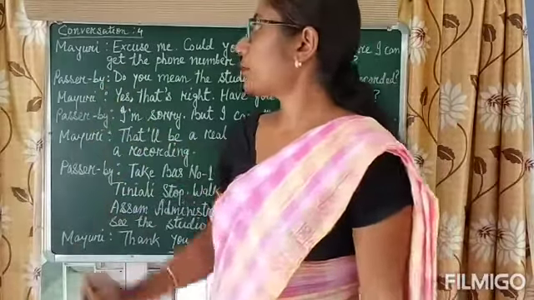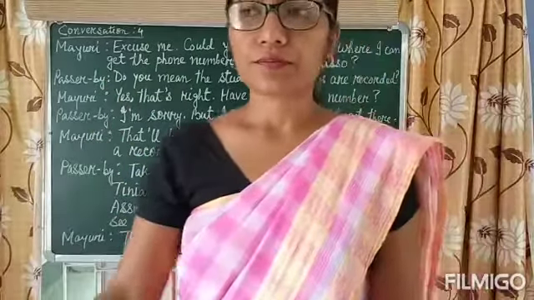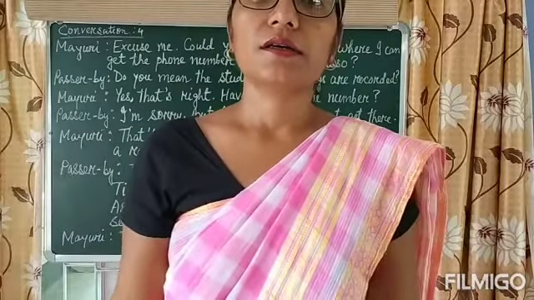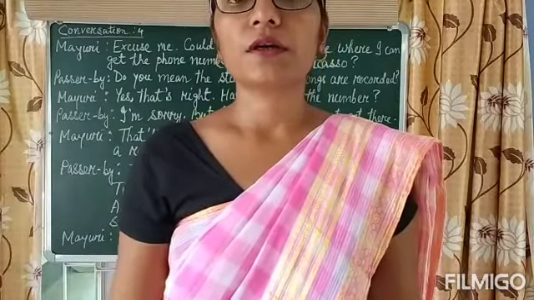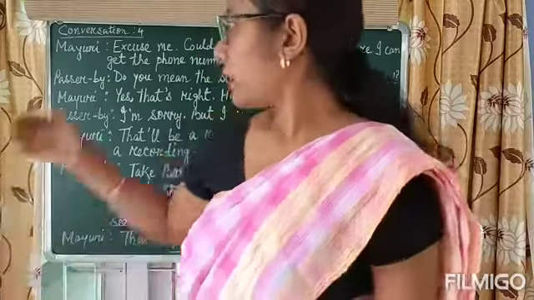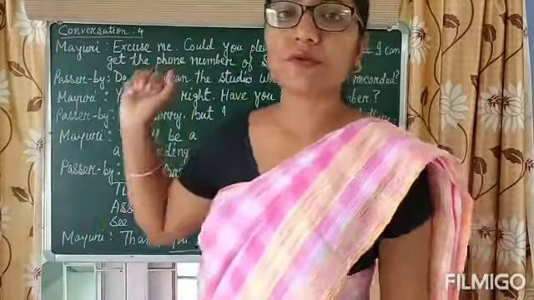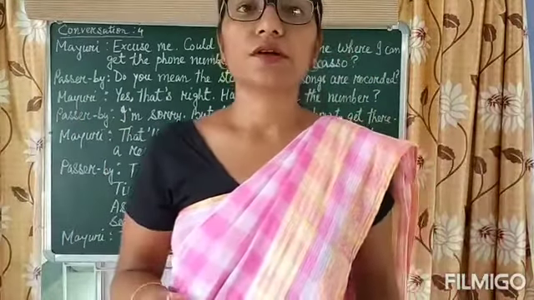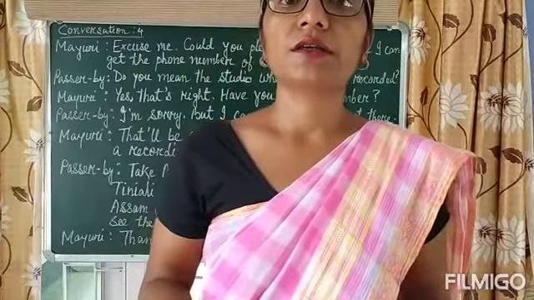Passerby means a person who was walking nearby her in the city. There are lots of people walking nearby us. So she asked a person, the passerby. That was the conversation here, and we already discussed describing the immediate neighborhood.